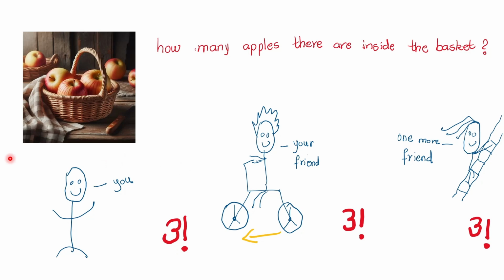Now let's look at a different example. Let's say there are a bunch of trees, an apple tree, a mango tree, or a cherry tree, or whatever. And this is you again. Now I can ask you a different question. Which way are the trees moving? Which way are the trees moving?